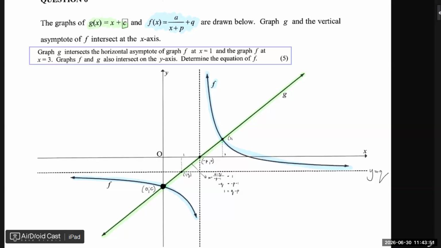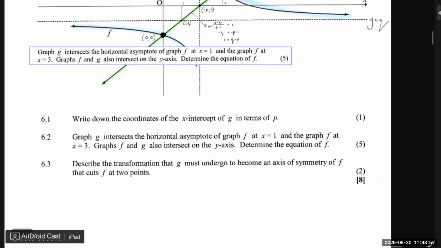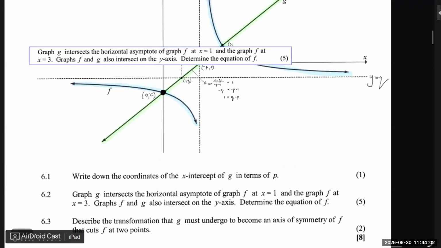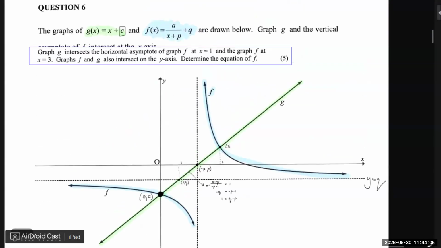What we know is that Q, they say the distance is 1. They said here graph G intersects the horizontal asymptote of graph F at x equals 1. So G is the green one, and it intersects there at 1. And then it says here, and the graph F, which is the blue one, at x equals 3. So that's just that. Graph F and G also intersect on the y-axis. So exactly there. Determine the equation of the...